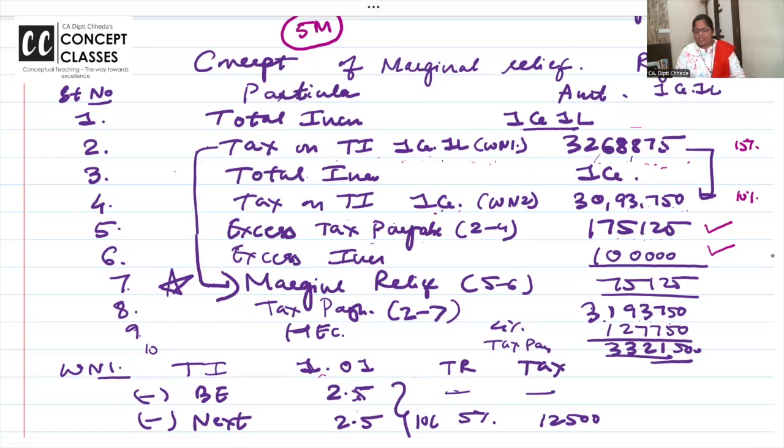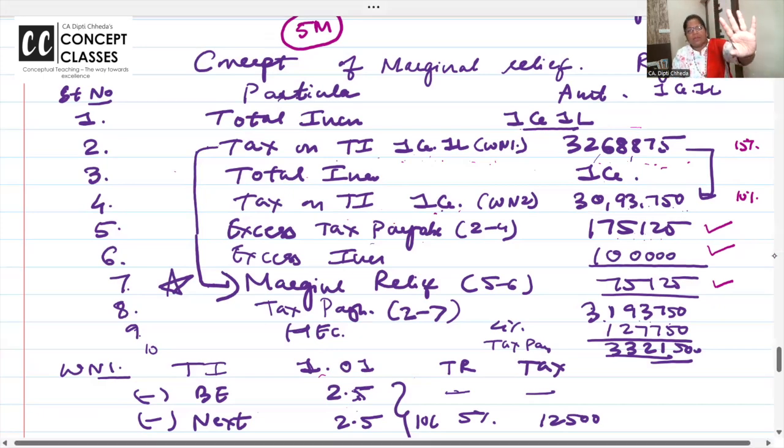So what is the marginal relief? 75,125. ठीक है. I am saying to government, 1 lakh rupees I earned extra on 1 crore, take it. I don't want the 1 lakh. Take it, but I'm not going to pay 1,75,125 extra tax on extra income of 1 lakh. Take the extra income. I want a relief of 75,125.